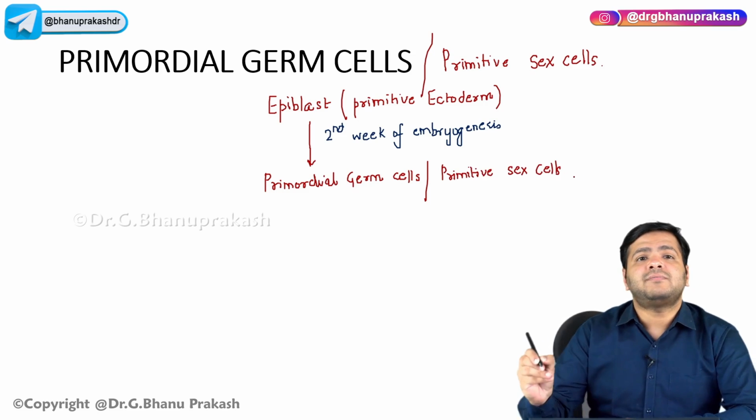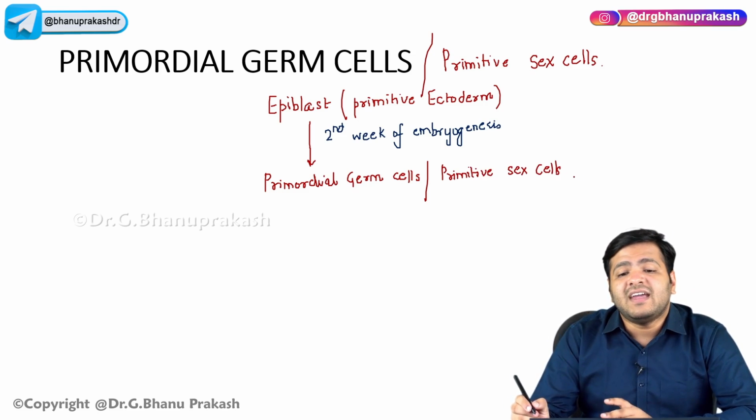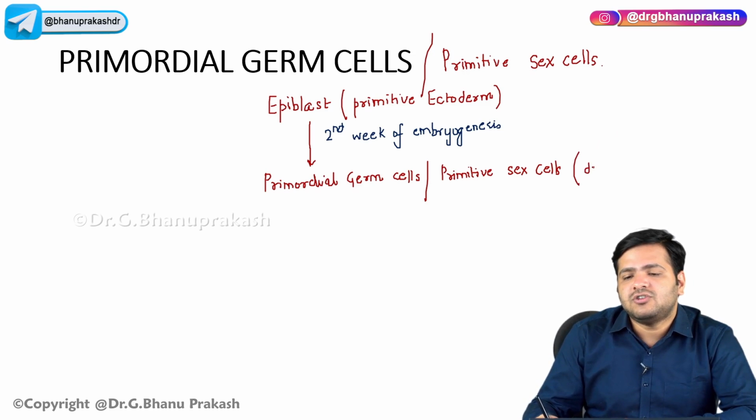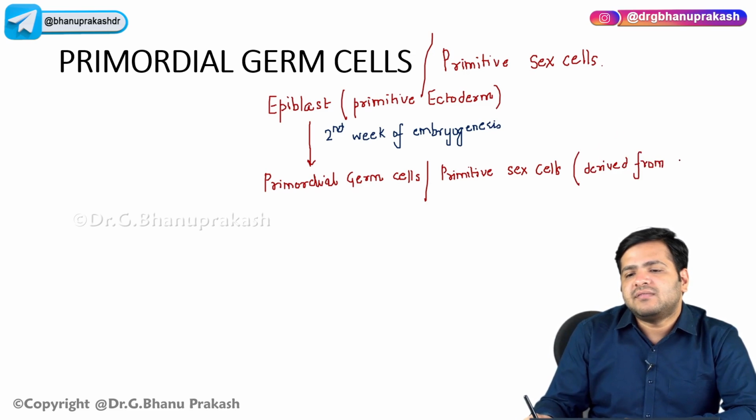Now, these primordial germ cells, they are derived from epiblast. So, this is something that you have to mention. They are derived from epiblast.